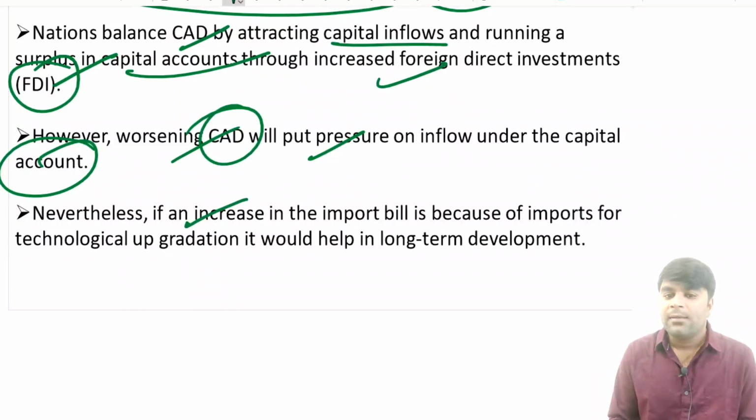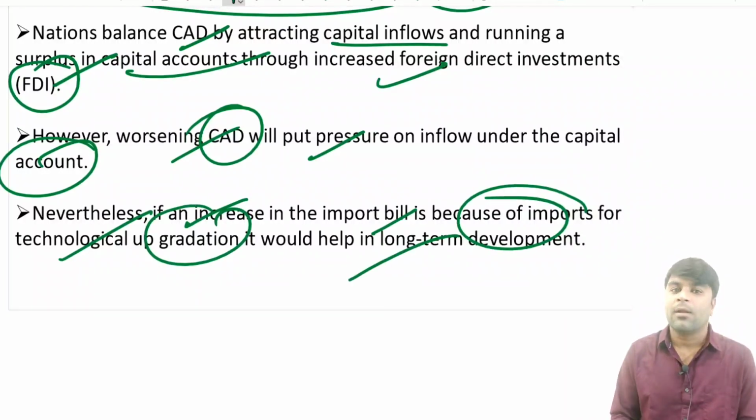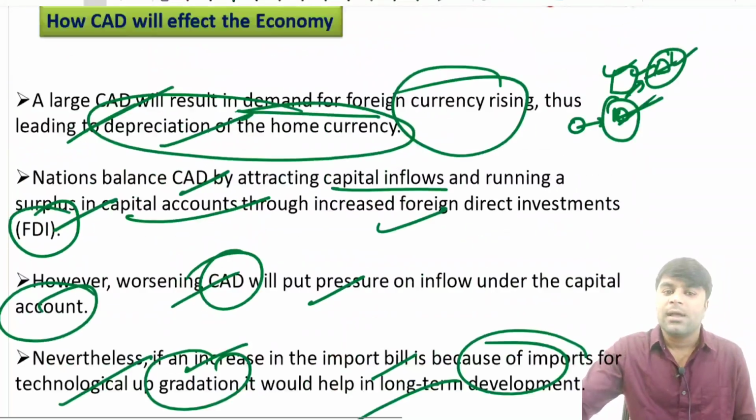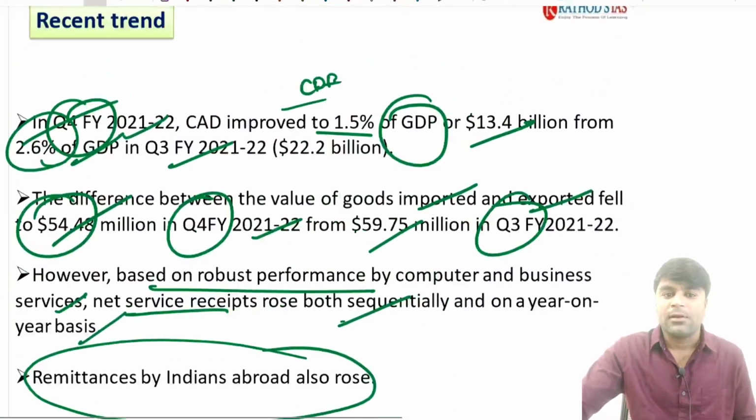So, if an increase in the import bill is because of imports for technological upgradation, it would help in the long term, right? So, these are the effects of the current account balance, right?